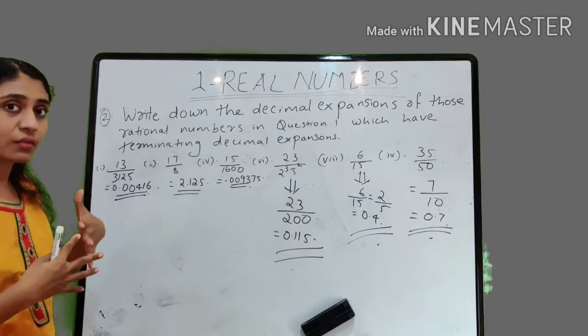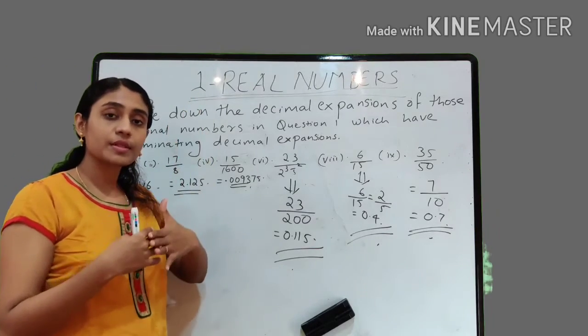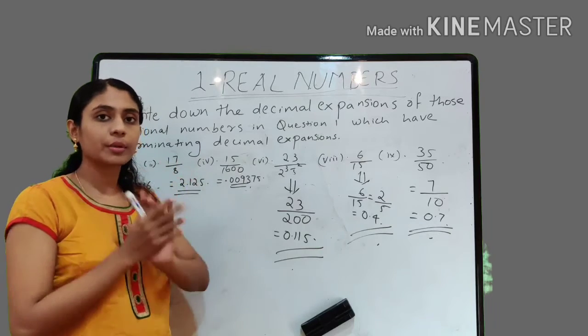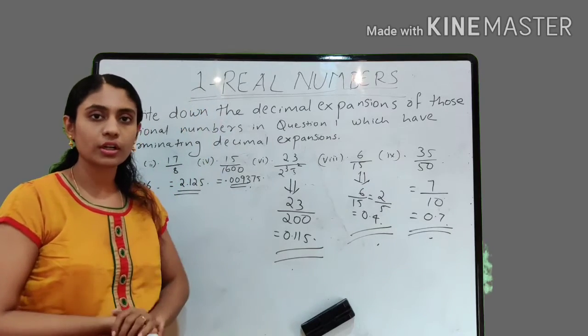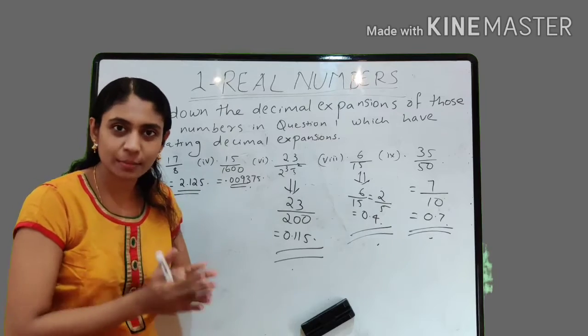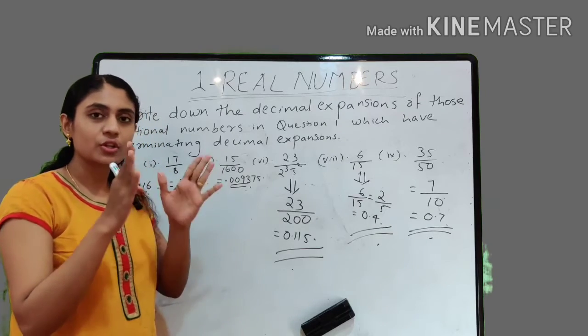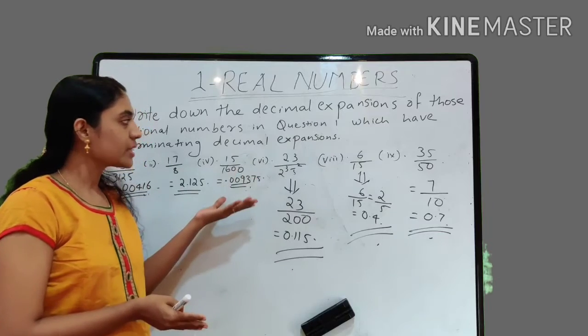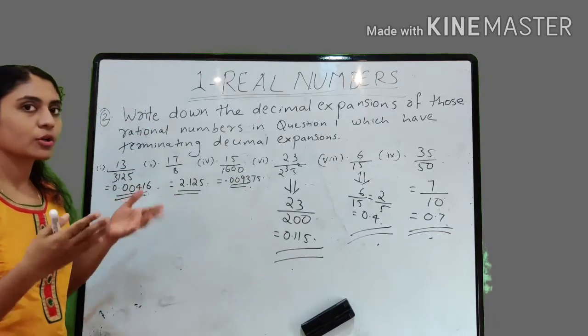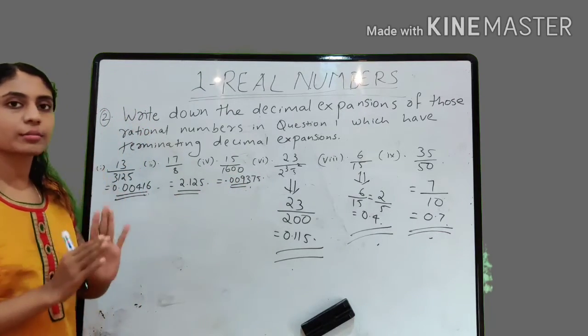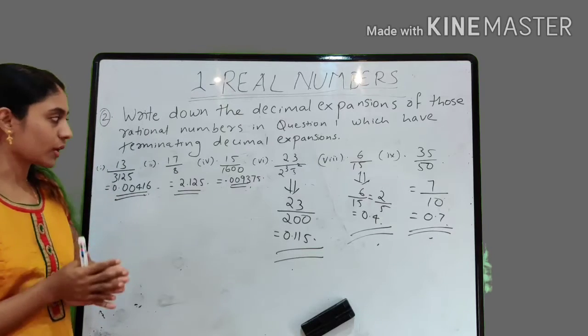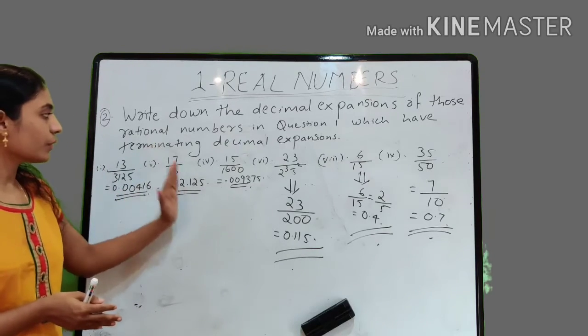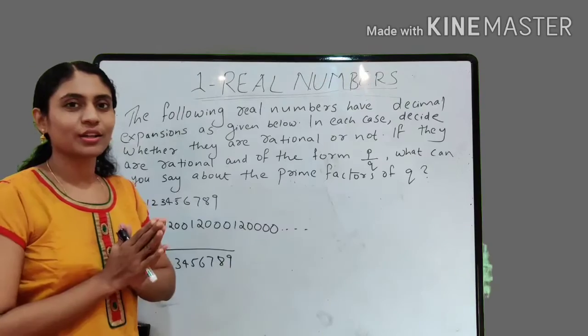First you have to check whether the given rational number is having terminating or non-terminating decimal expansion without doing the long division method. That's what we did in question number 1. And for those rational numbers whose decimal expansion is terminating, we can find that decimal expansion because somewhere the remainder becomes 0, right? So that's what we did in this question.